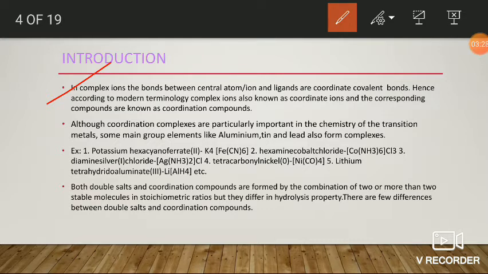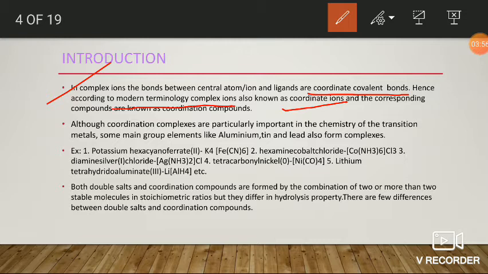If you observe the chemical bonds present in the complex ion, generally the bonds between the central atom and the ligands are coordinate covalent bonds.